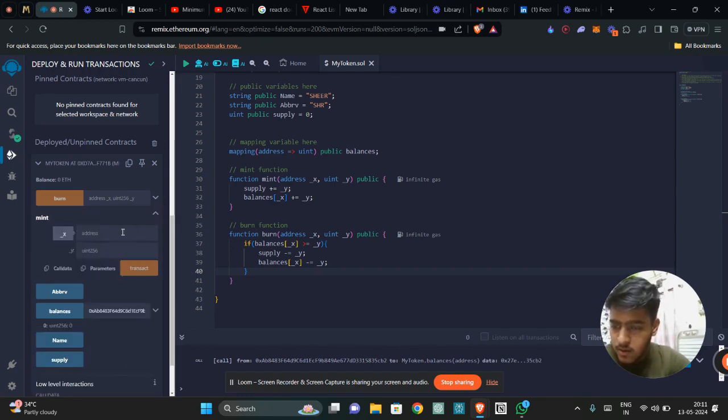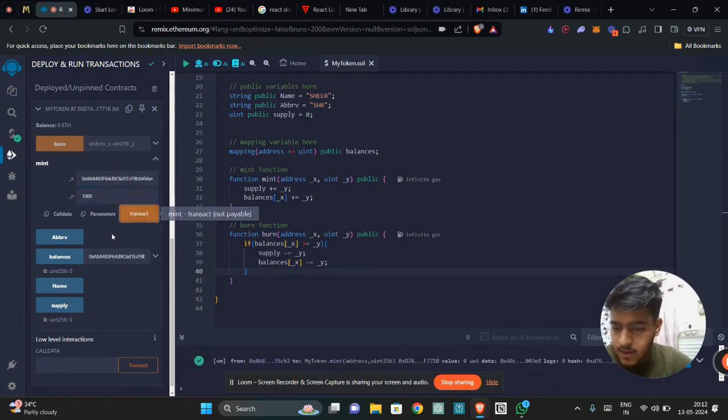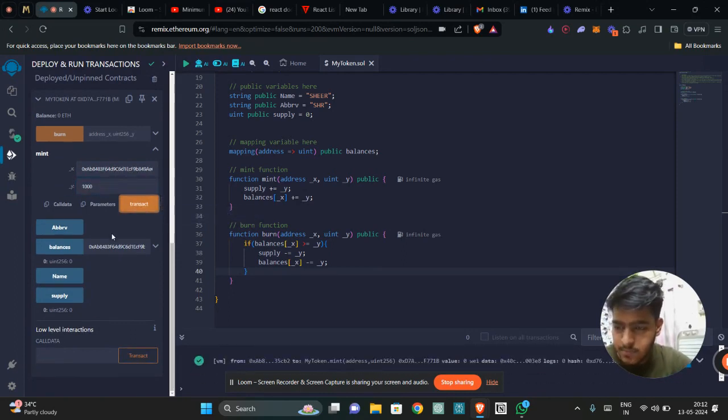Now, let's mint this. The initial supply is also 0. While minting, we give this address, and let the mint amount be 1000. We press transact. And now if we check the balance, it's 1000. And if we check the total supply, this too is 1000.